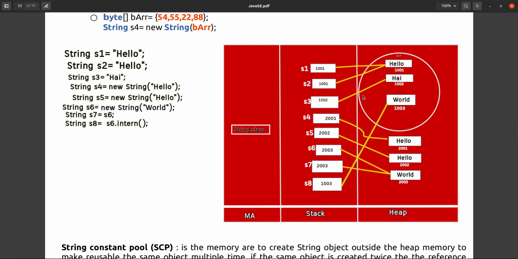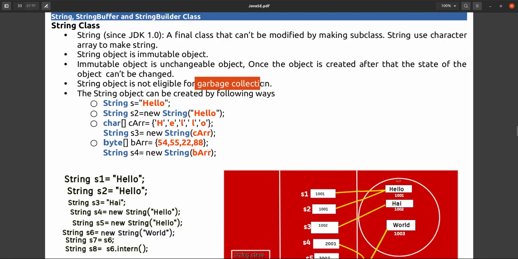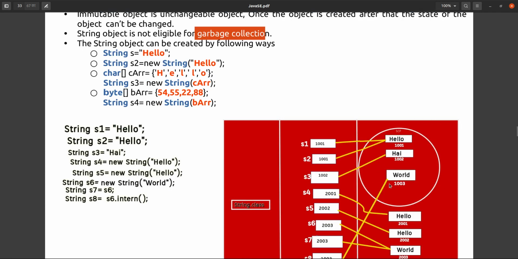The same object is hello, whose memory address, suppose I have given here 1001 for example. That memory address for the hello string object is 1001, and now s1 will point to 1001, meaning to the same object. Why is it happening? Because the memory of this hello will be allocated in the string constant pool, because we are giving this statement, and we have seen here it is not eligible for garbage collection also, so that's why it is created inside the string constant pool.